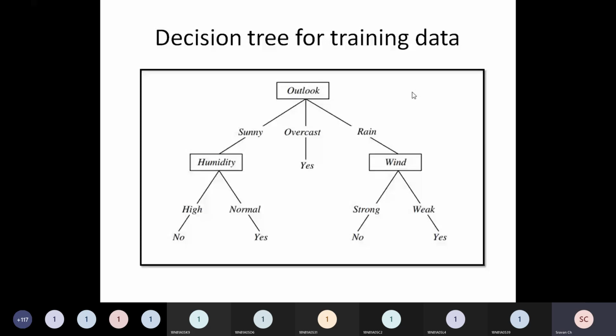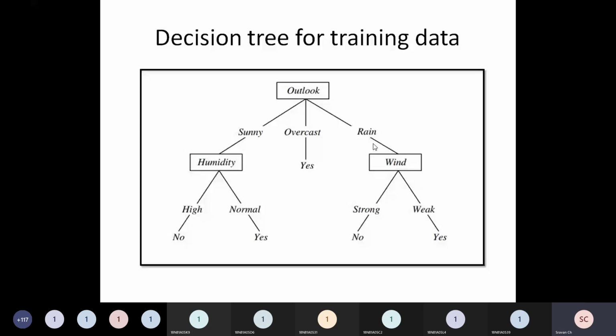This is how the decision tree will look. But the problem is, how do I construct this decision tree? Why should I take outlook as the root node? Why not humidity? Why not wind? On what basis have you decided outlook should be the root node? Got the point? These many questions will come.